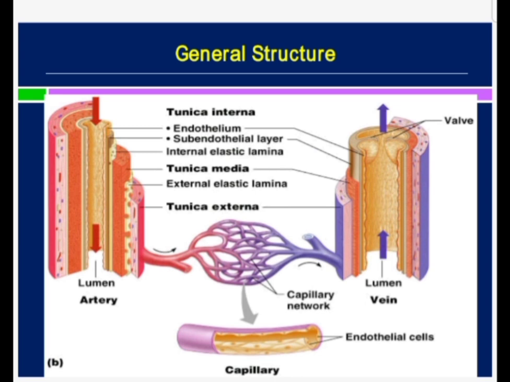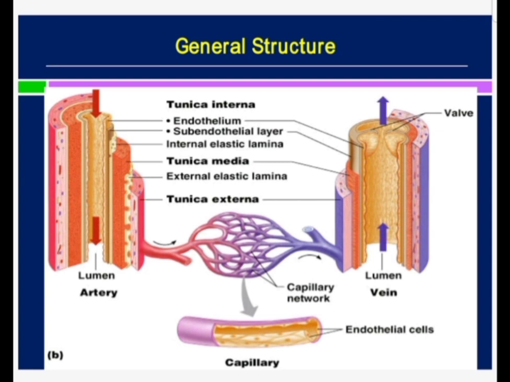As regards the tunica media of these blood vessels, in the middle layer there are smooth muscles, and these smooth muscles vary in number, the layers vary, so we will classify the arteries and veins according to their diameter, according to their function. And if we talk about the arteries we have the arterioles, then small sized arteries, then medium sized arteries, and then large sized arteries, which are also known as the elastic arteries.